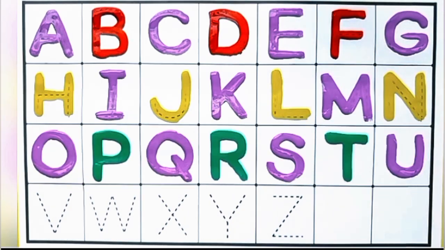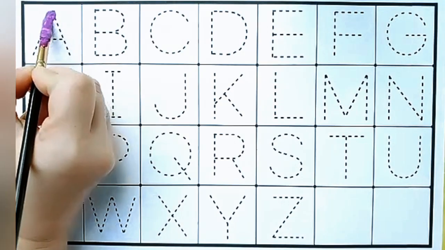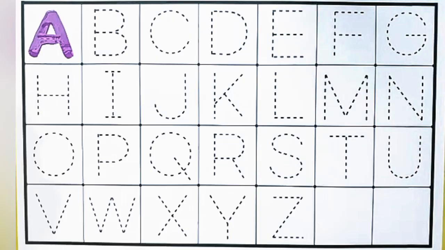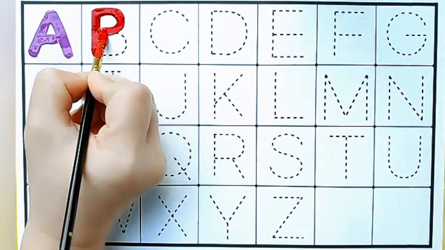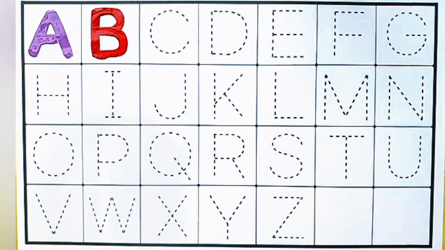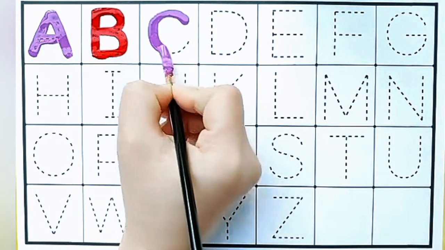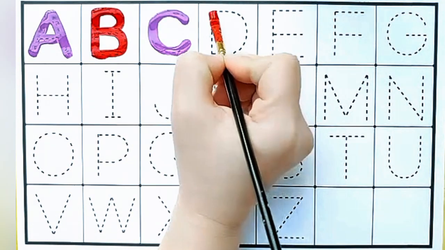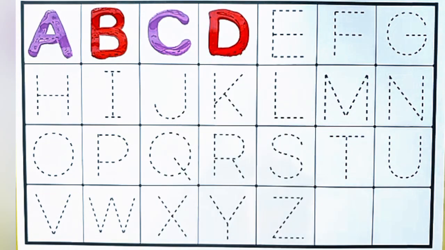Capital letter. English alphabet. A, B, C, D. A for aeroplane. B for bus. C for car. D for dump truck.